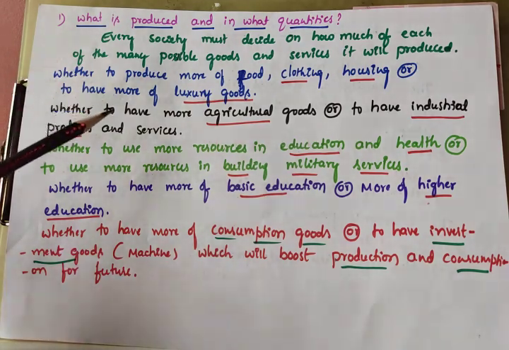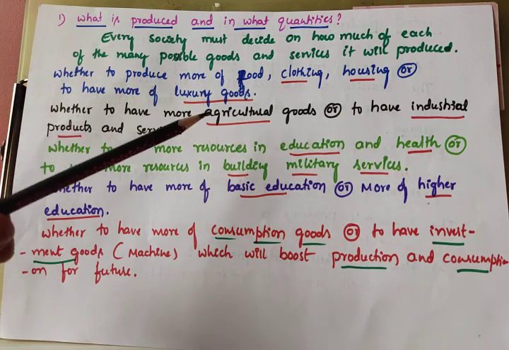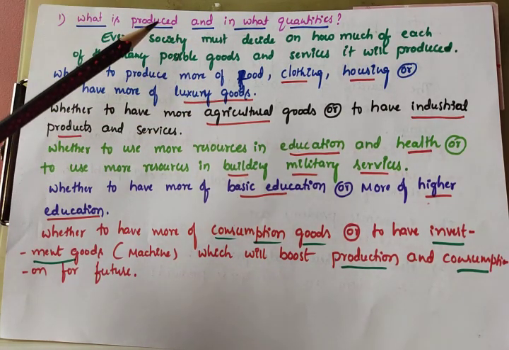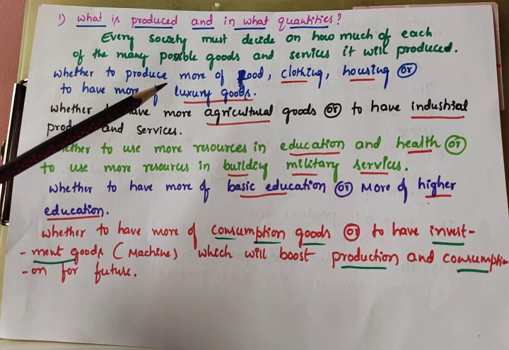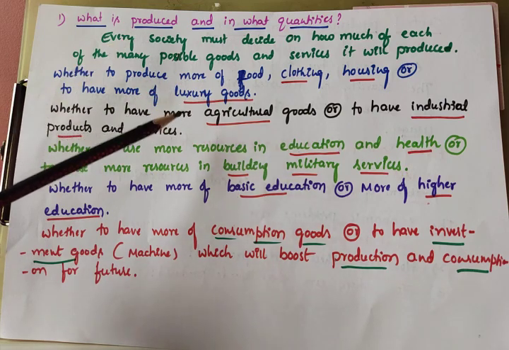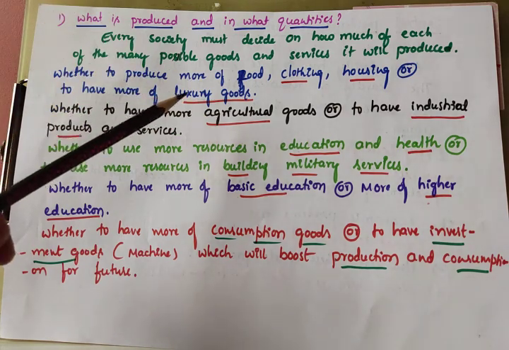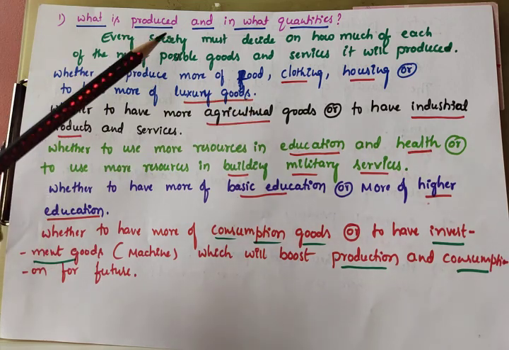Similarly, whether to produce more agricultural goods or industrial products. Because in the economy we are developing through three sectors: primary, secondary and tertiary. The first is agriculture, the second is industry, the third is services, right? For which one do you have to give importance, agriculture or industry?